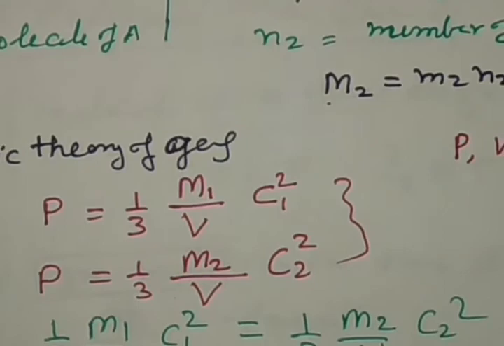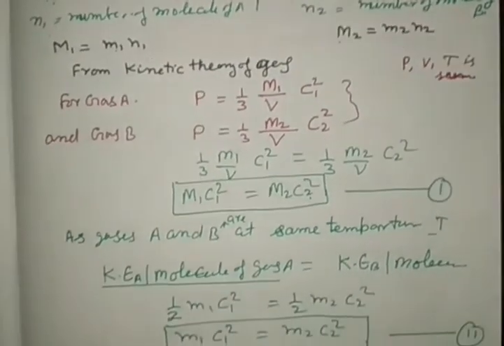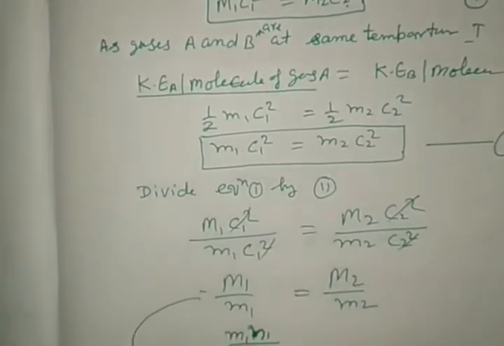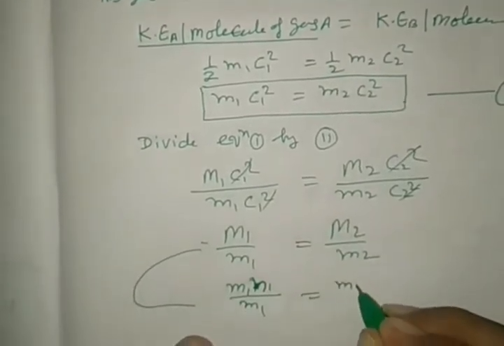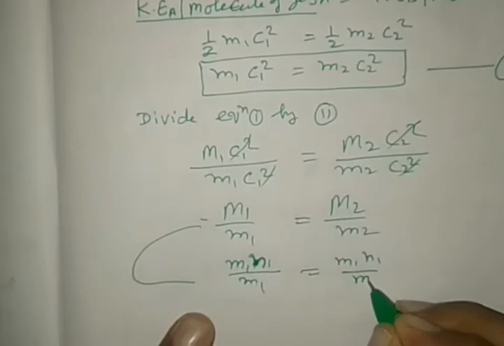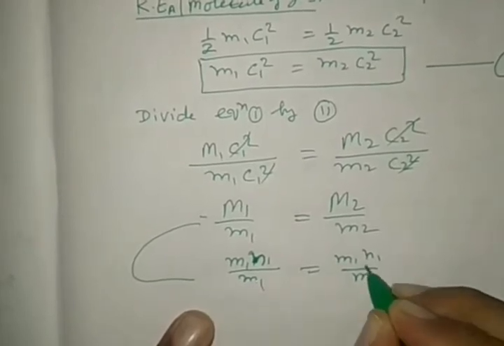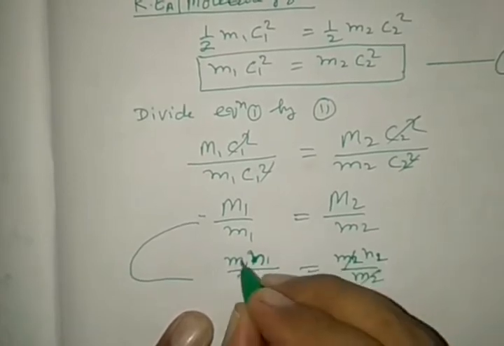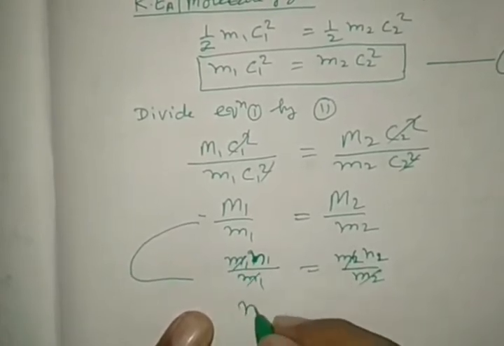So keeping this value here, we may write m1 n1 by m1 is equal to m1 n1 by m2 n2. Small m2 is cancelled by m2, m1 is cancelled by n1.